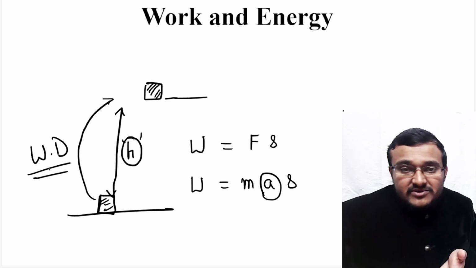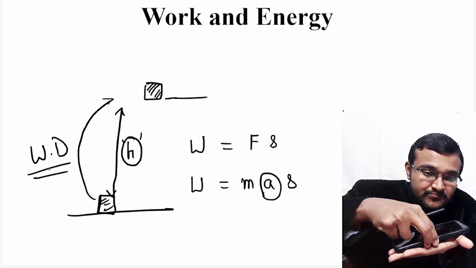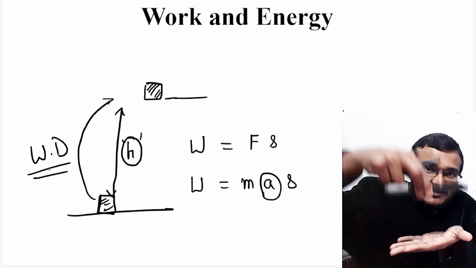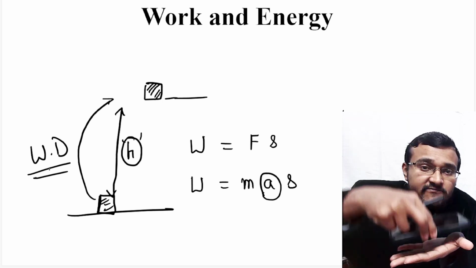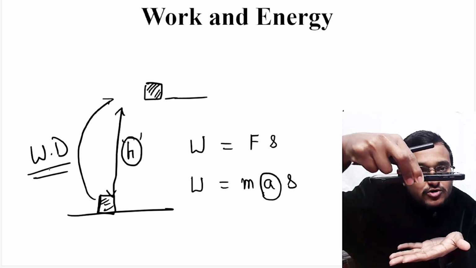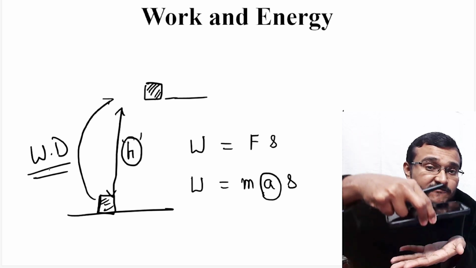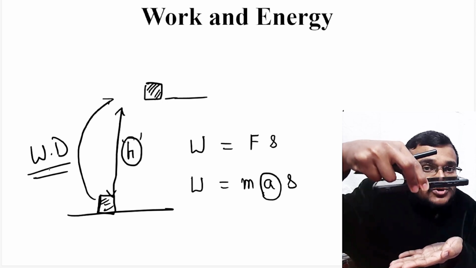For example, if this phone is there, I am bringing this phone from this position to this position. That means I am applying a certain amount of force on this phone against the gravitational force in order to bring it to this height.